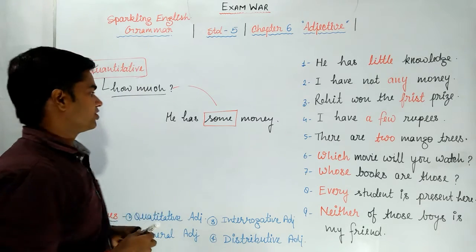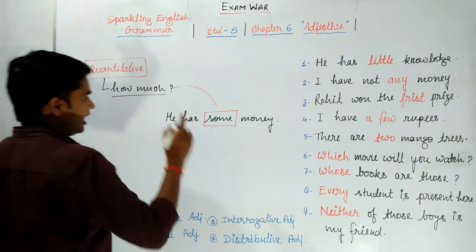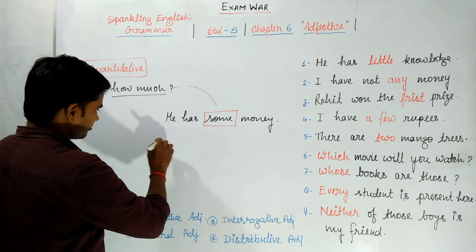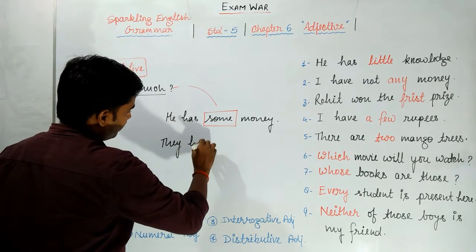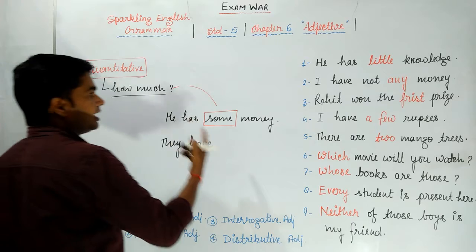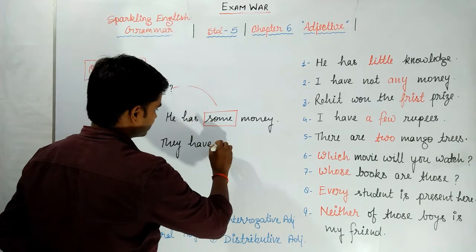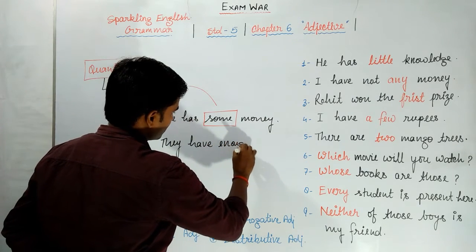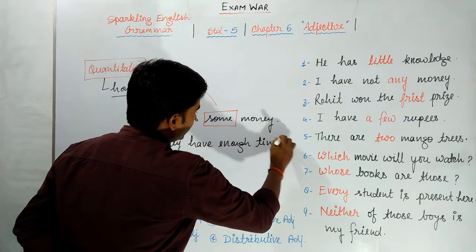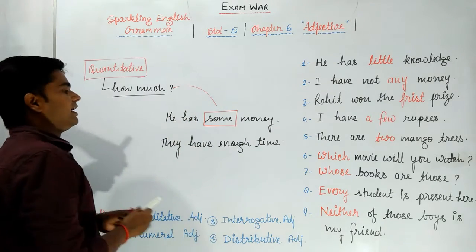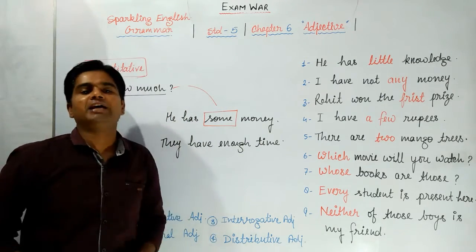Let's have some more examples. I wrote, they have enough time. Once again I ask, how much time do they have?